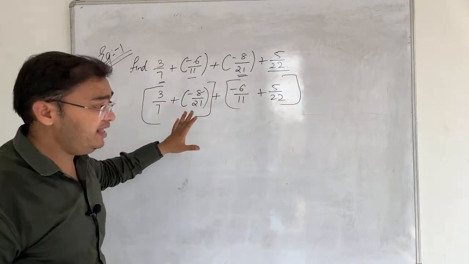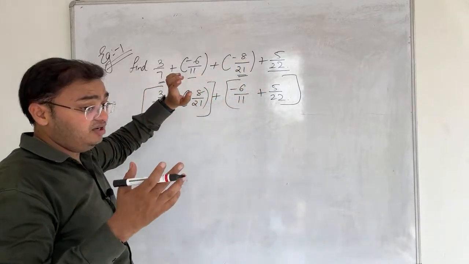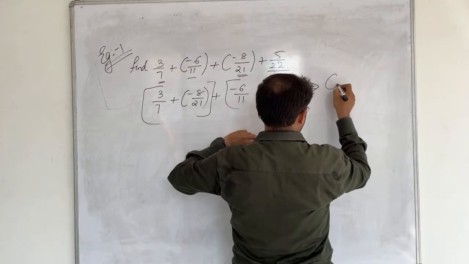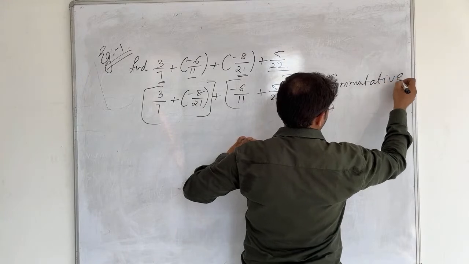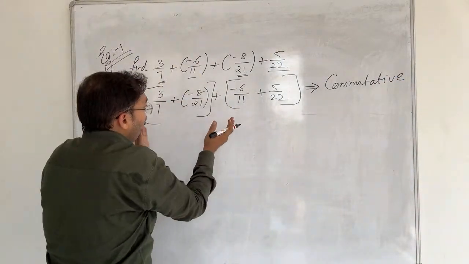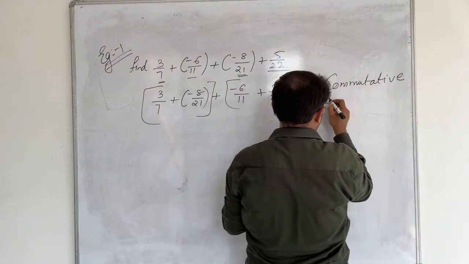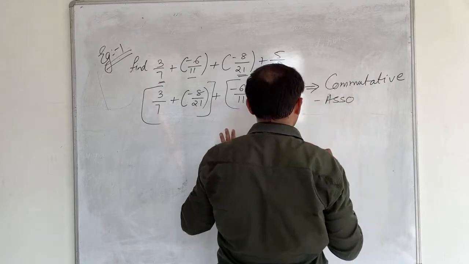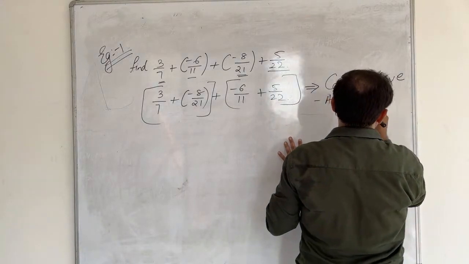See this, the main sign of the question is addition, and I am rearranging the numbers. That means whenever I rearrange the numbers, my answer is not going to change. So it is the commutative property. Moreover, after rearranging, I am making groups of it, and whenever I make a group, it is called the associative property. So in this question we are using the commutative as well as the associative property.